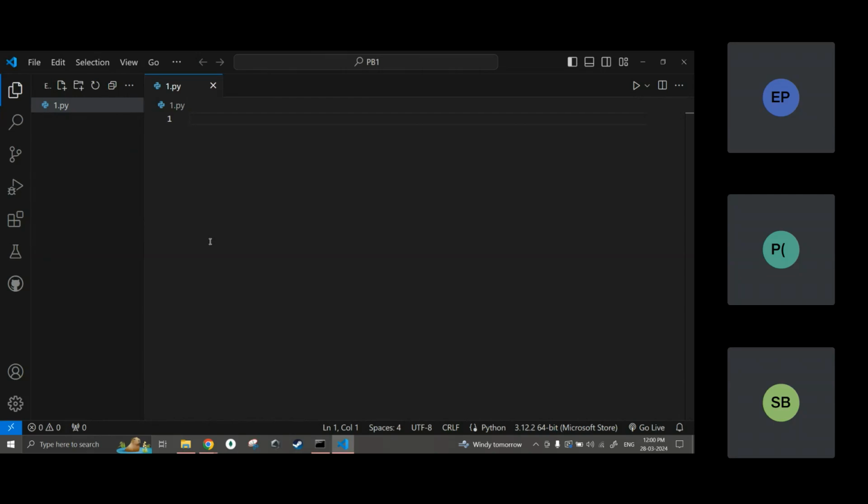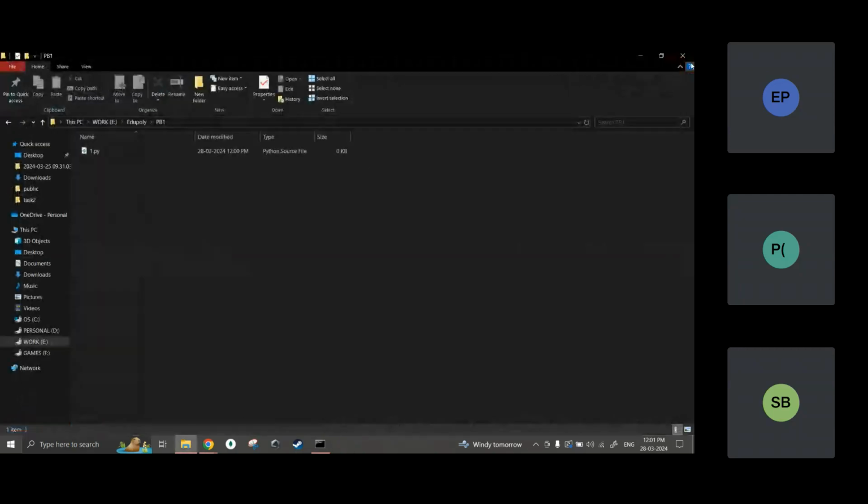Sorry to interrupt. Can you please show it again? The connection was lost in between. After that, which part? CMD. After CMD. Okay, okay, I'll close this. Yeah, yeah, sure.